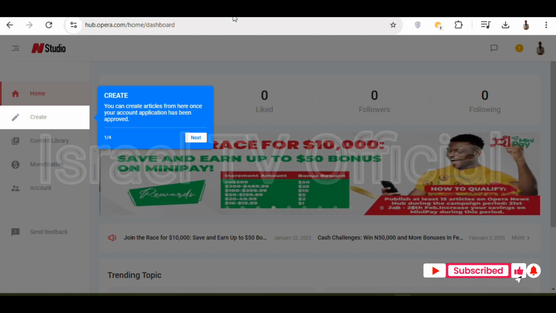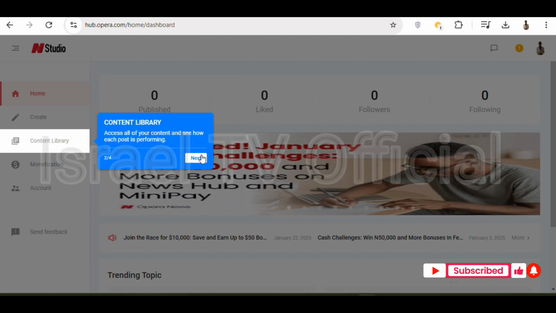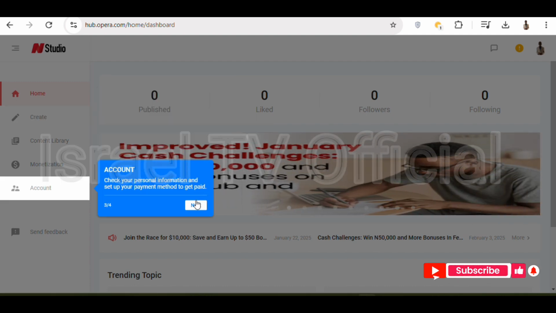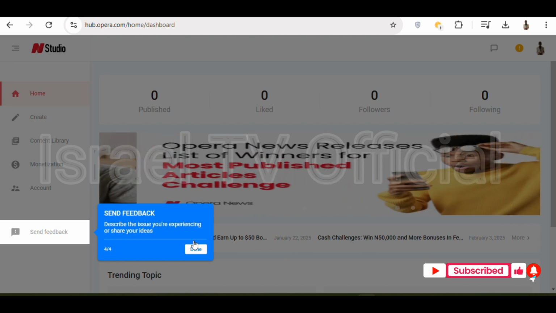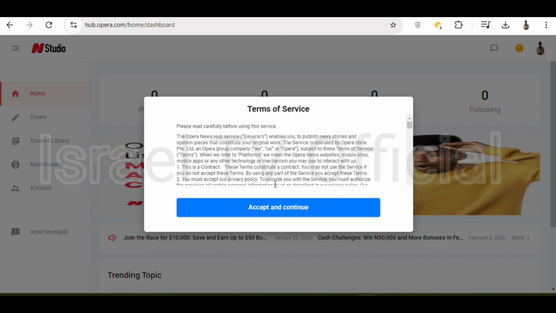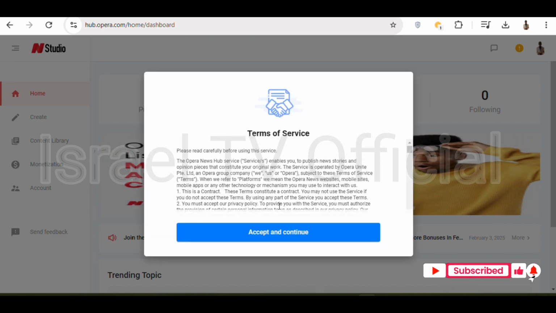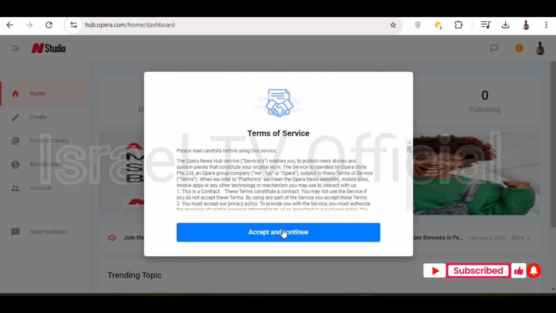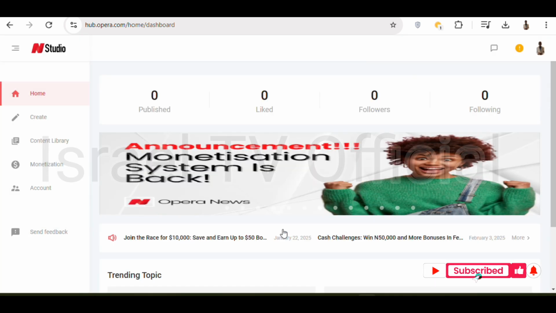Okay, now we're welcome to the dashboard. This is exactly how the dashboard is, and that is the place to create content. They are just taking you through something you need to see, so just go through it and follow their instructions. Then accept and continue. This is their terms of service. You can read it, then accept, agree, and continue. Then this is the place.